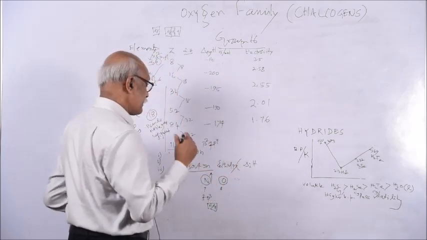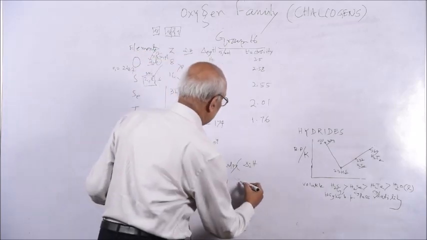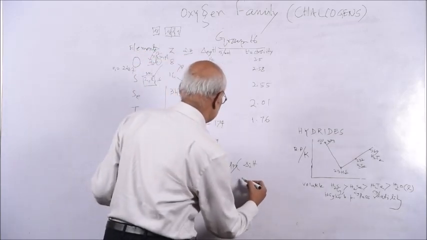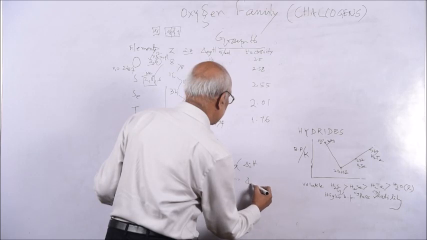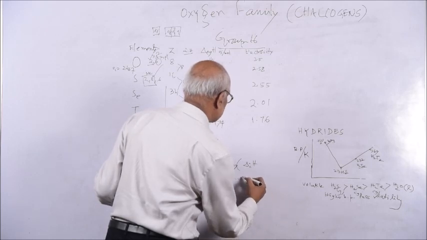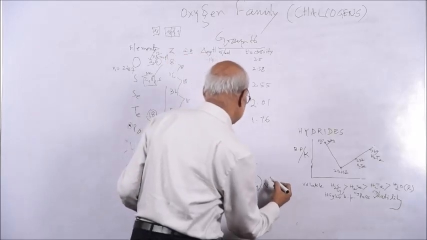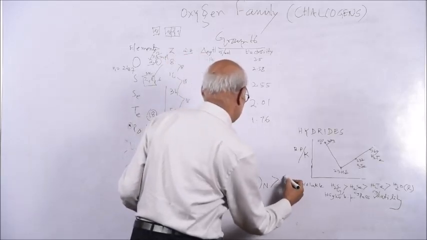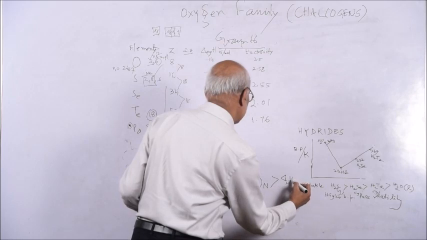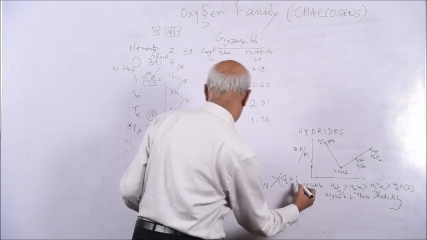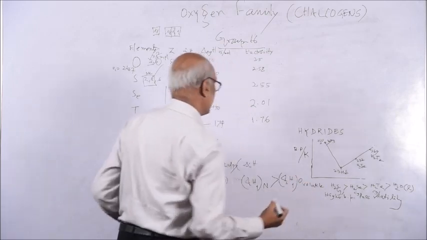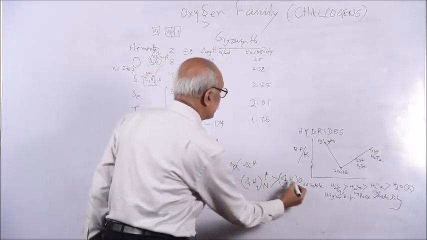But if you consider the second ionization energy, the question is asked like this: the first ionization enthalpy of nitrogen is greater than that of oxygen. Nitrogen is greater and oxygen is smaller.